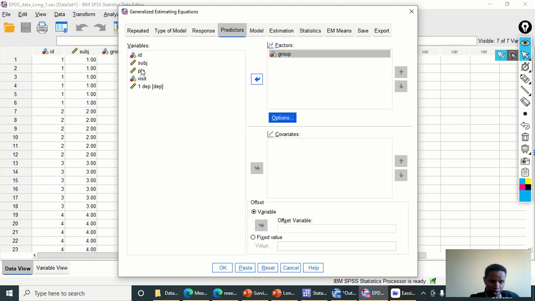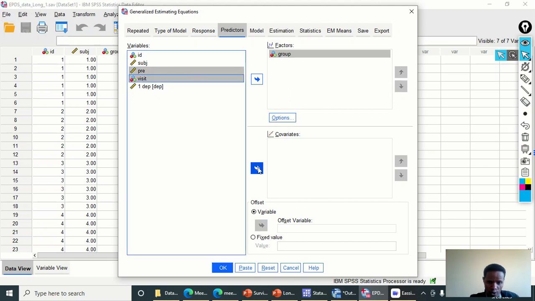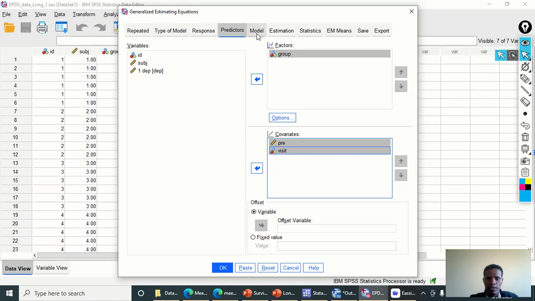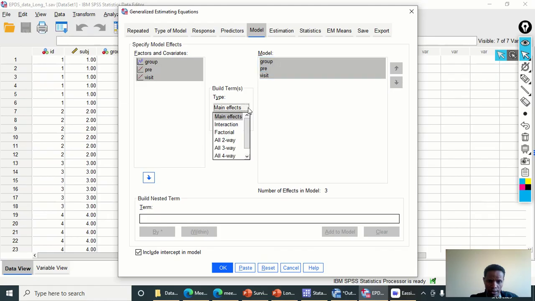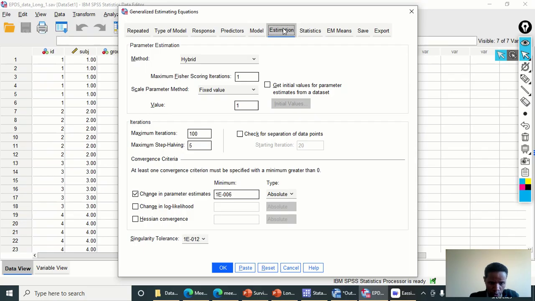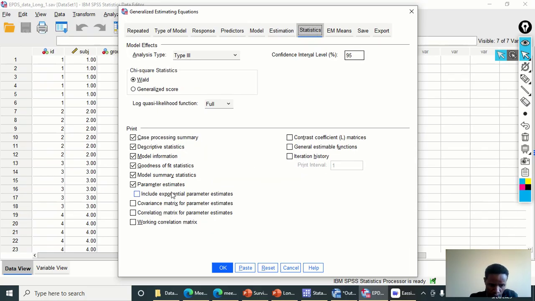Then the continuous predictor variables pre and visit will be taken to the covariate box. Clicking on the model, I need to take all these predictor variables to the model and check that the main effect is already selected. For the estimation, we are not going to do anything there, but in the statistics, we need to check include exponential parameter estimate because we want the odds ratio. And if you want to see the correlation matrix, click here, working correlation matrix, to display it. Hereafter, click on OK.